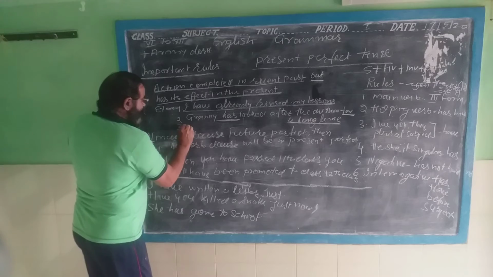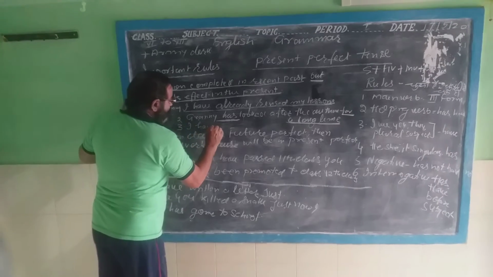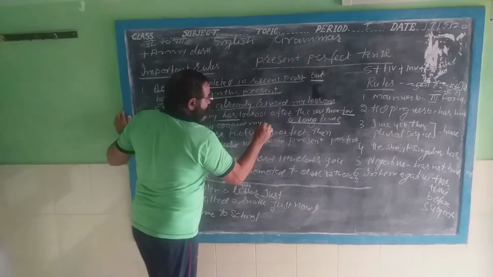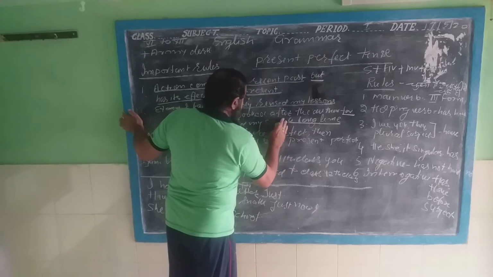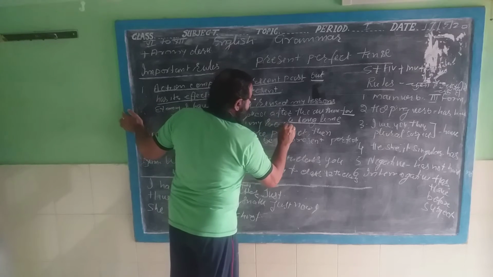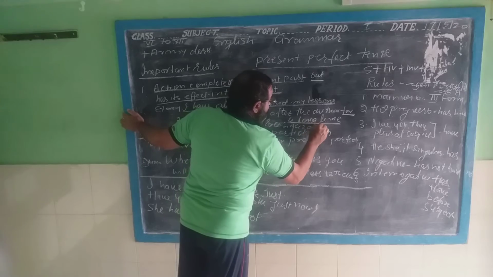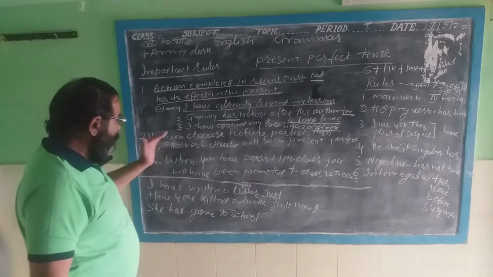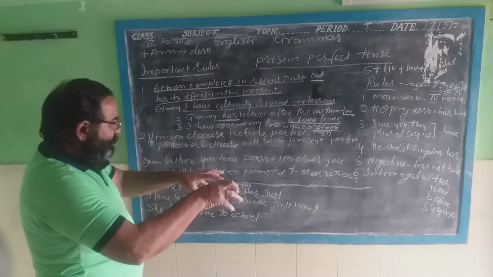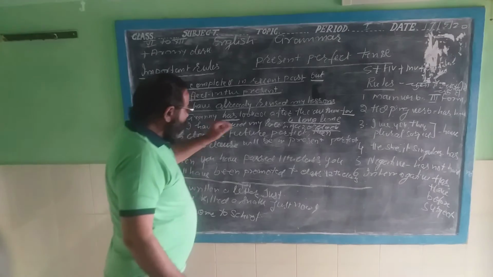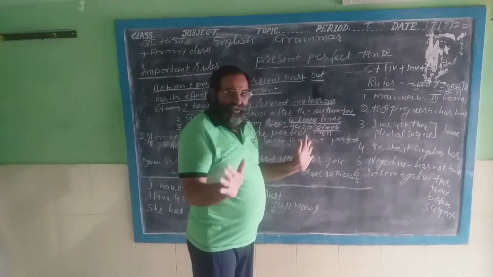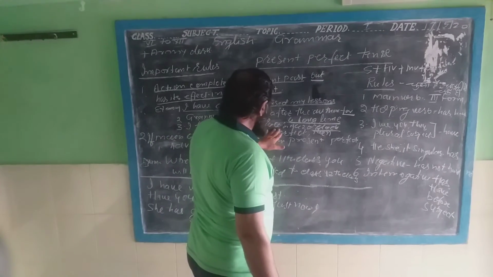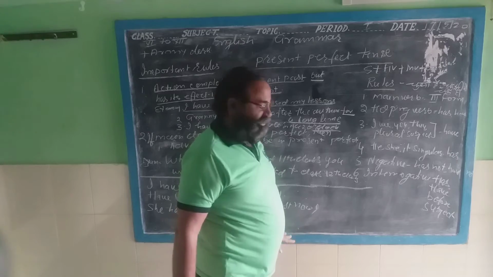For example, I want to write another sentence. I have cooked my rice since 2 o'clock. Here it is a definite time. This person is saying that he has cooked his rice since 2 o'clock, a fixed time. He has done his work before 2 o'clock. And you can also write, I have cooked my rice before 2 o'clock. That will also be correct.